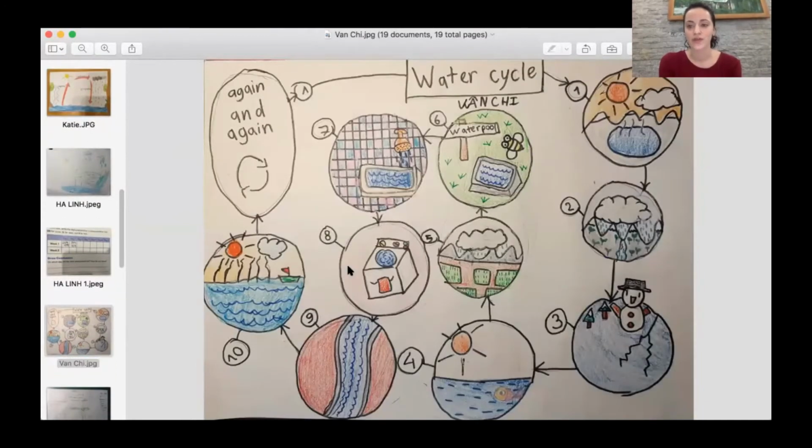Chi, beautiful, beautiful job, Chi. Could you explain picture number 2, 3, and 4? It is raining from the mountain and goes to the Arctic. The water freezes, and when it was sunny, the ice hit the heat of the sun, and there is water again. It evaporates again, good, and goes back up, and then it rains over something else. We use it in the shower, in the washing machine, back into the river, back into the lake, evaporates again.